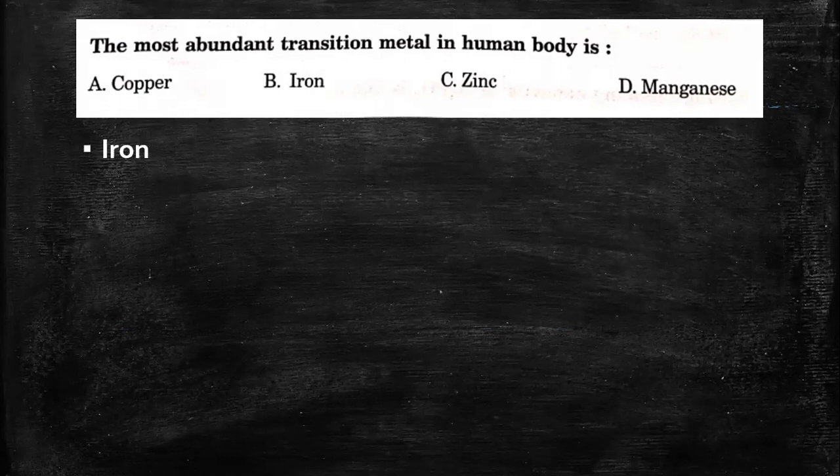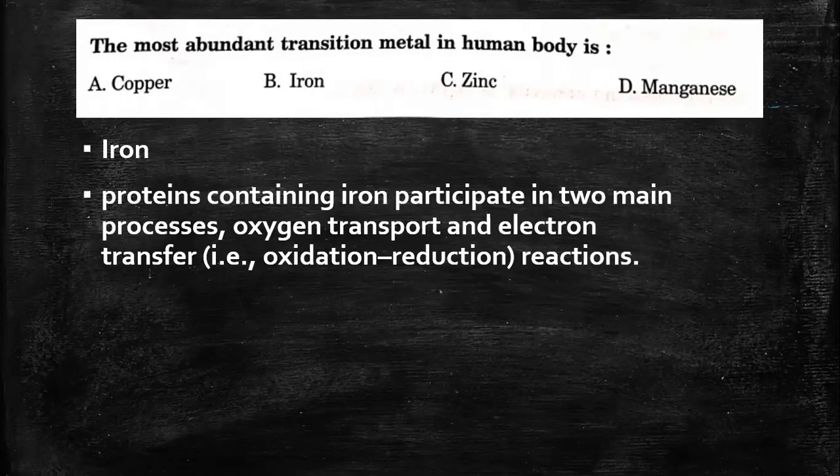So the answer is iron, and there are different proteins containing iron which participate in various processes in the human body. Mainly they are in oxygen transport as well as electron transfer. So oxygen transport, it is hemoglobin, myoglobin, and for electron transfer also you have biomolecules containing iron. So cytochromes etc., they have iron in the center, and there will be oxidation reduction reactions involving electron transfer, where the protein has iron in them.